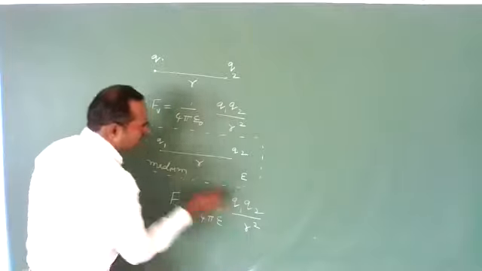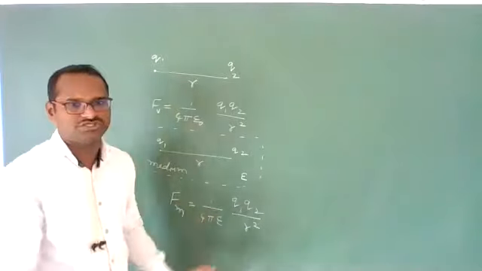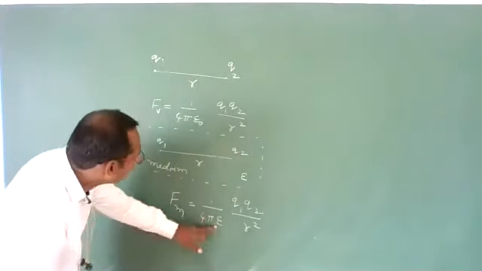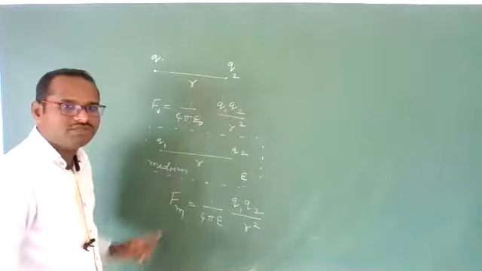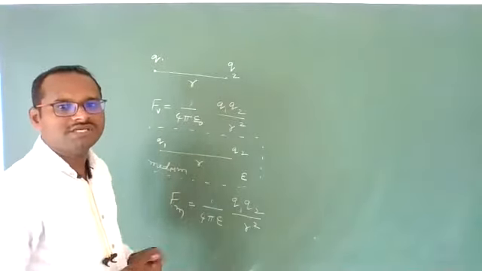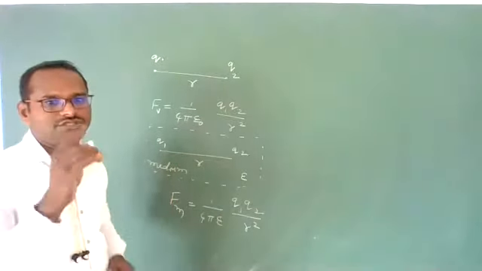Q1, Q2 and the distance between the two charges are not changed. Only the medium between the two charges is changed. So if you change the medium, the force between the two charges also will change.